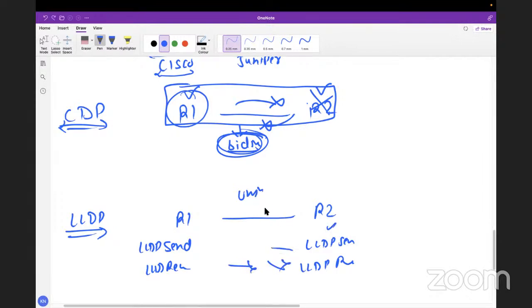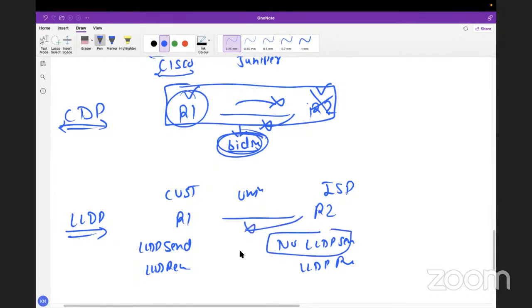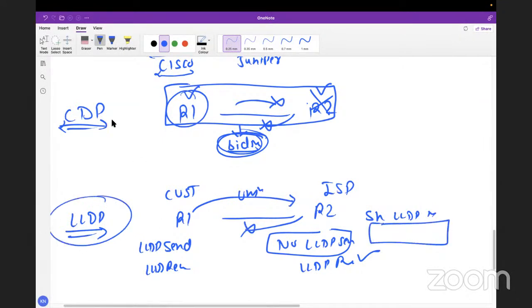Or if I do the reverse, let's say in a normal case this is the ISP and this is your customer router, and the ISP doesn't want to share the information. So what will happen? It will say no LLDP send. R2 will never send, but R1 is sending to R2 and R2 will always receive, and we can run the command show LLDP neighbor to get the information of the neighbor. That's why we are saying LLDP is unidirectional and CDP is bidirectional. So LLDP can work in a single direction.